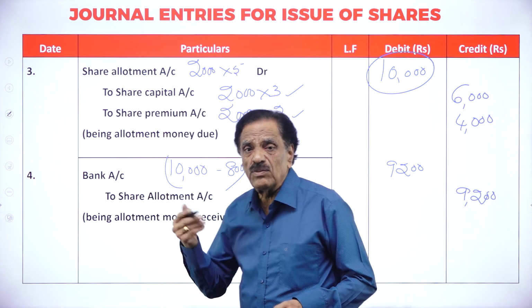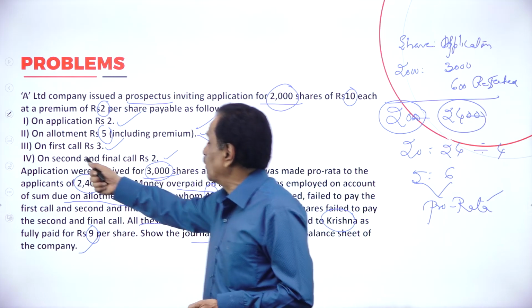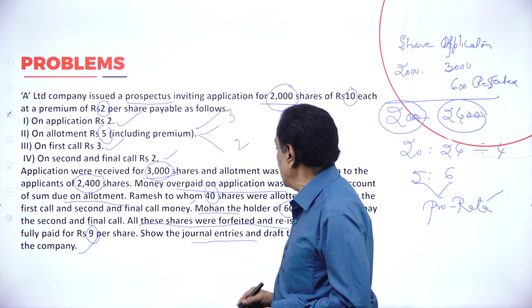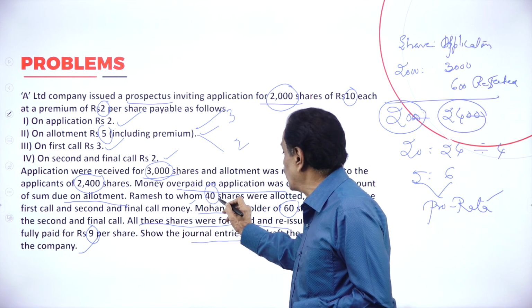Then you go for the due entry for the first call. See in your problem, what's your first call money? 3 rupees on how many shares? 2,000 shares. Who fails to pay? Ramesh fails to pay. How many shares? 40 shares he could not pay.